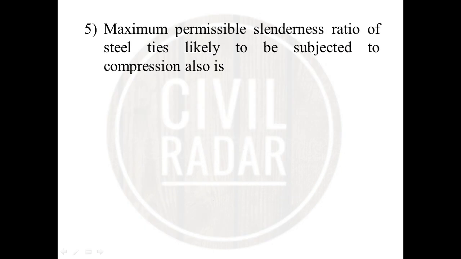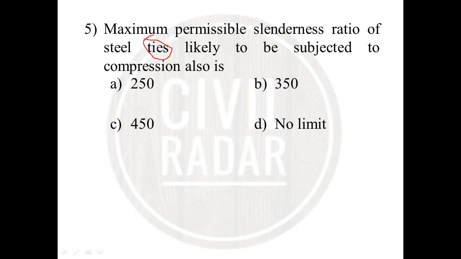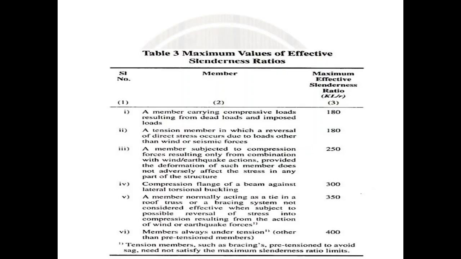and the next question is, what is the maximum permissible slenderness ratio of a steel tie that is subject to compression? The options are 250, 350, 450 or no limit. Its answer will be 350.